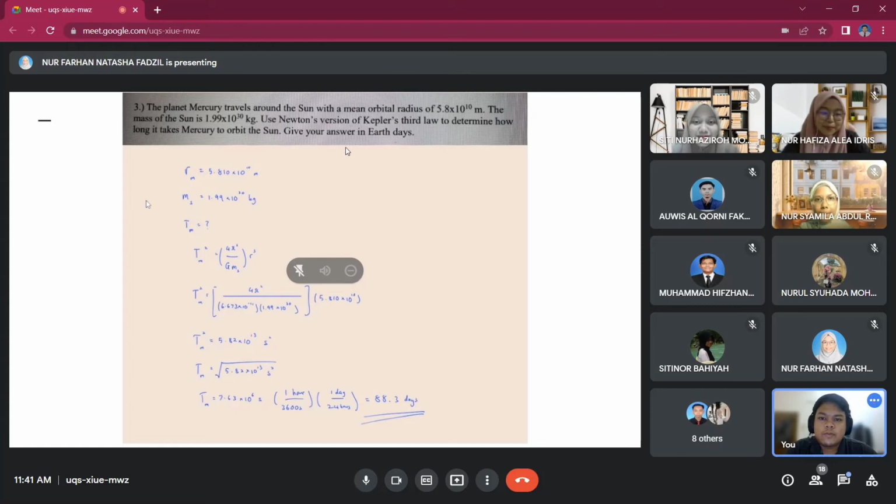So use Newton's version of Kepler's third law and determine how long it takes Mercury to orbit the Sun, and give the answer in Earth days.